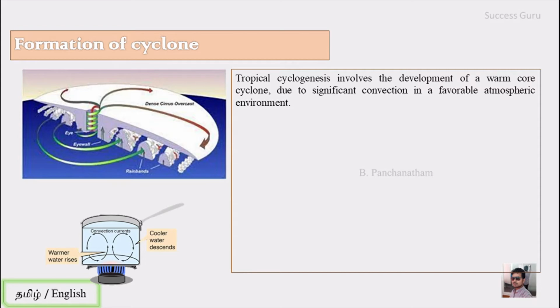When the surface of a water body or land gets heated, the same heat is transferred to the atmosphere just above it. When the bottom portion gets heated up, that portion of the air mass expands, and that expansion leads to a reduction in density. When there is low density in the lower portion, that portion will move up, and comparatively there will be higher density at the higher elevation, so that will move down. Such a movement is called a convection current, and that is the actual source of the formation of the cyclone.